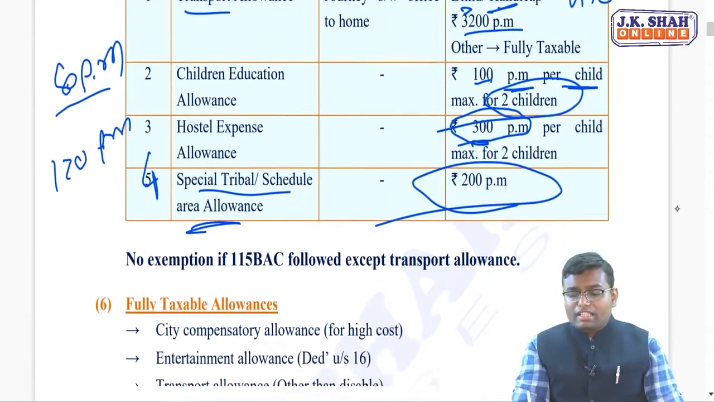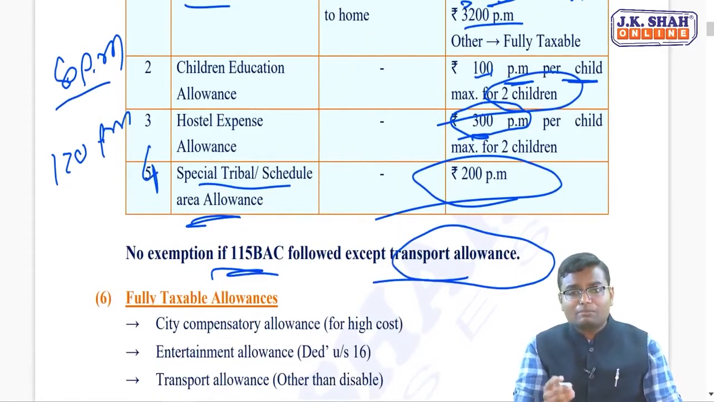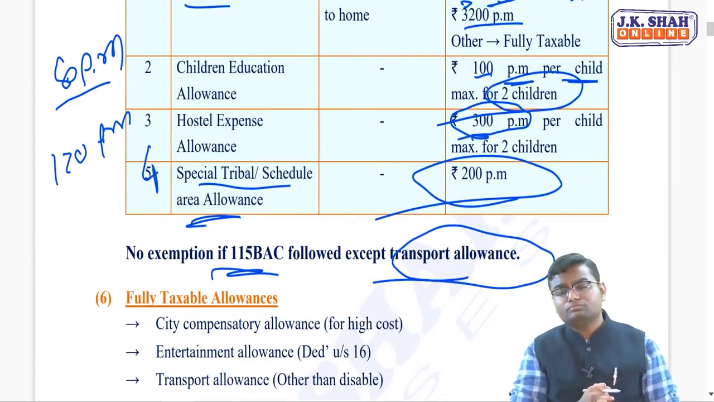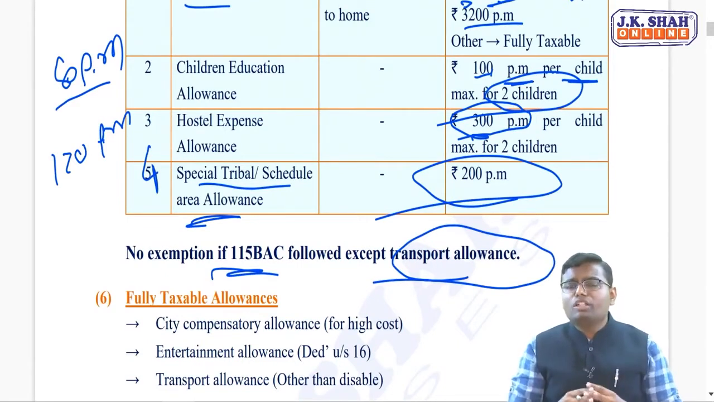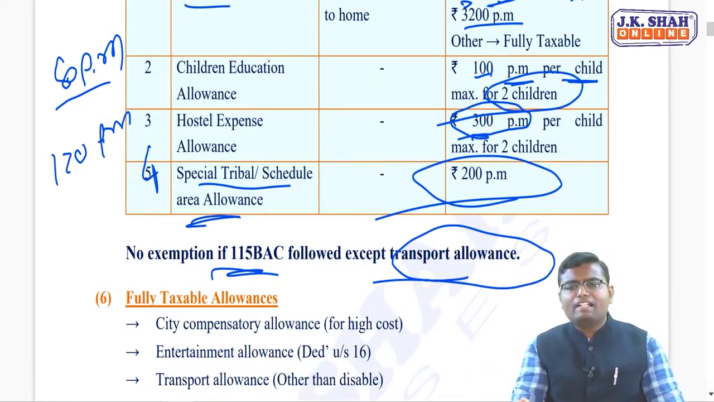Fine. Acha, in this, if you are following 115 BAC, only transport allowance exemption for blind, handicapped, disabled you will get, balance will be taxable. Now, whatever exemption we have not learned, if that is coming to your exam, remember it is fully taxable because there is no exemption provided in this act.